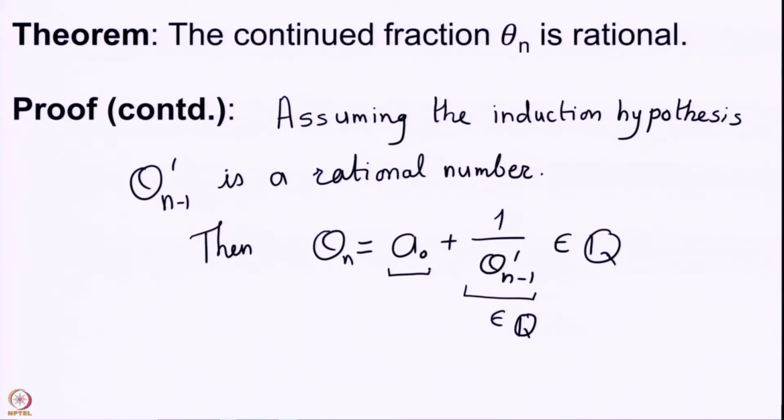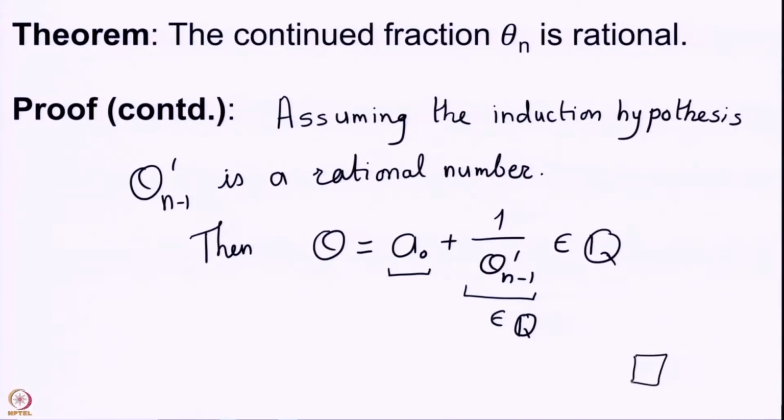Once you have a continued fraction representation having a0, a1 up to an, if for any a0, a1 up to an minus 1 the corresponding number is rational, then we prove that the number for a0 up to an is also rational. Of course, we have proved that for n equal to 0, the result holds. So, by the method of induction, this result is now done. So, every continued fraction is a rational number.